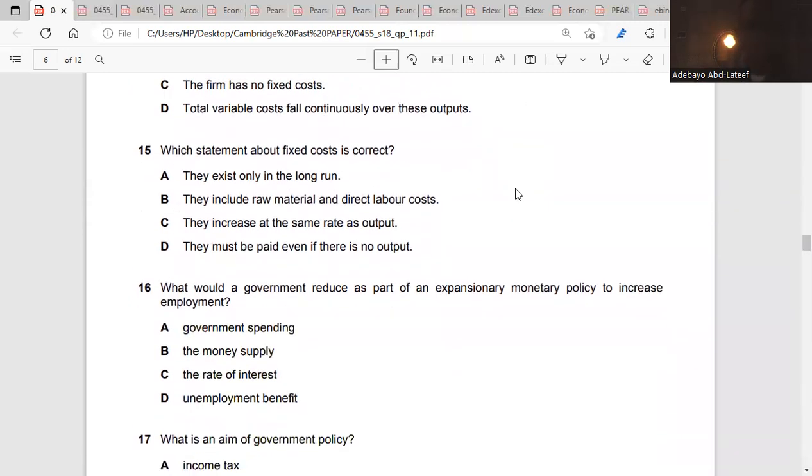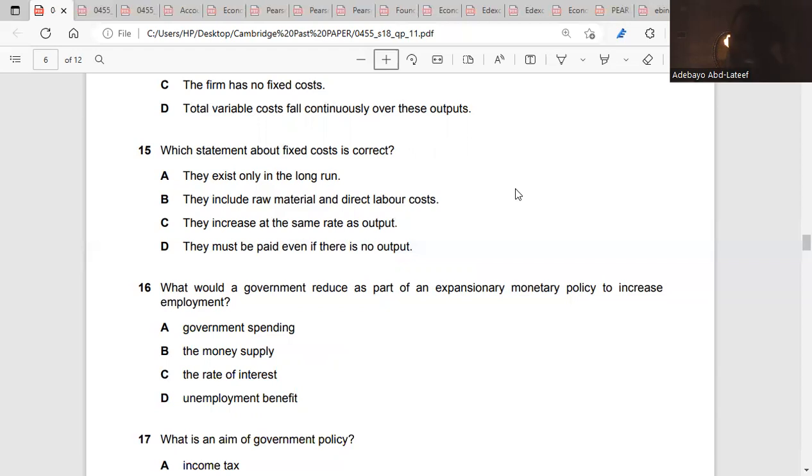Question 15. Which statement about fixed cost is correct? They exist only in the long run. They include raw material and direct labor costs. They increase at the same rate as output. They must be paid even if there's no output. Let me quickly talk about A. In the long run, all factors are variable. So A is not the answer.